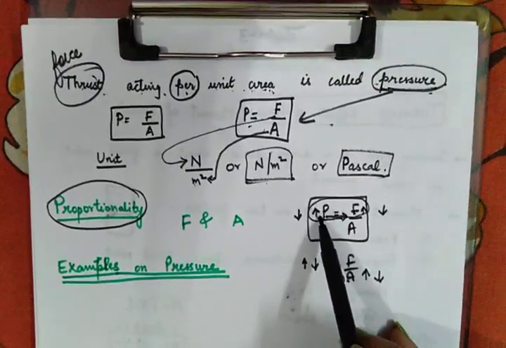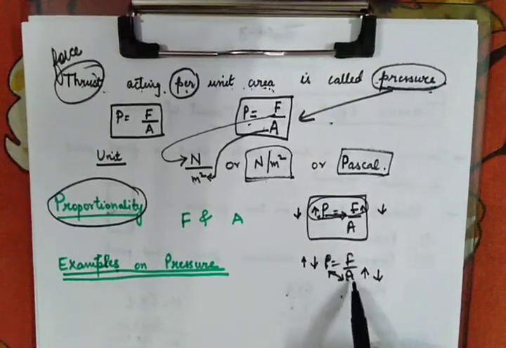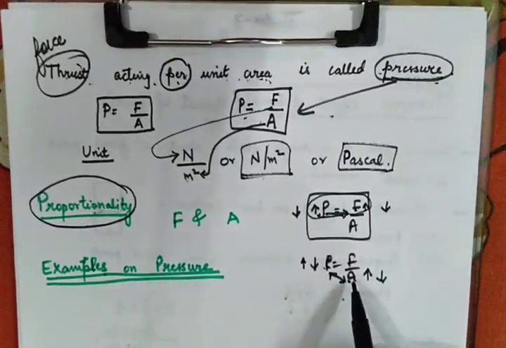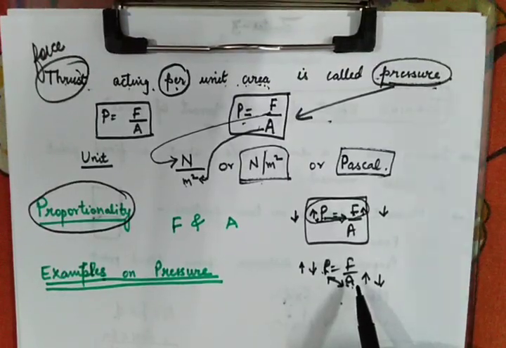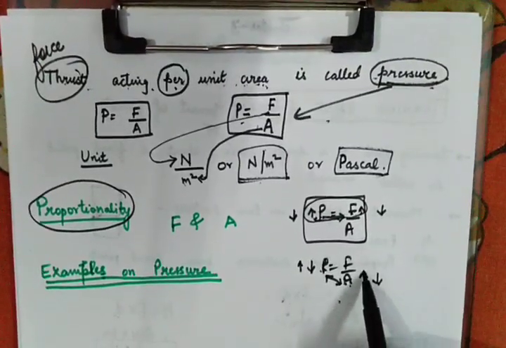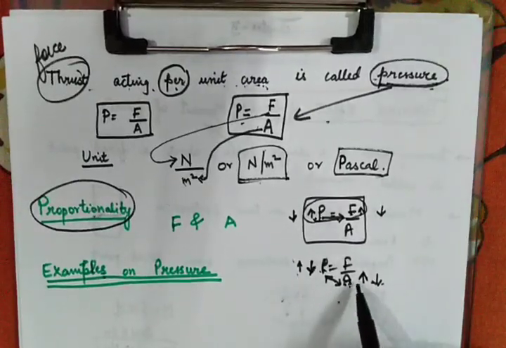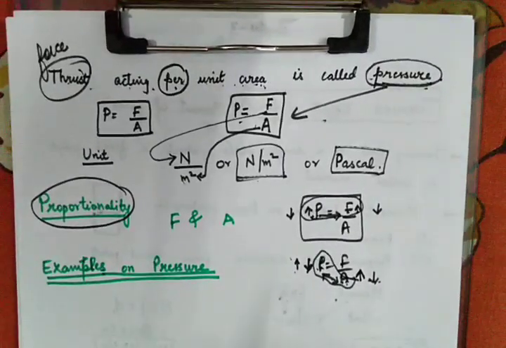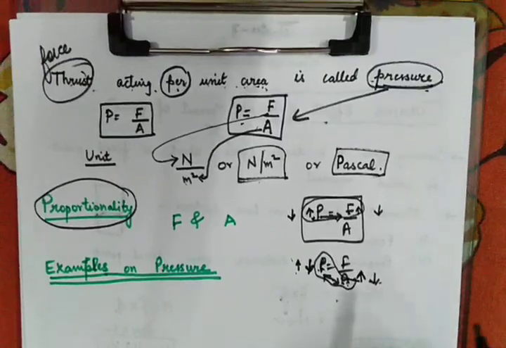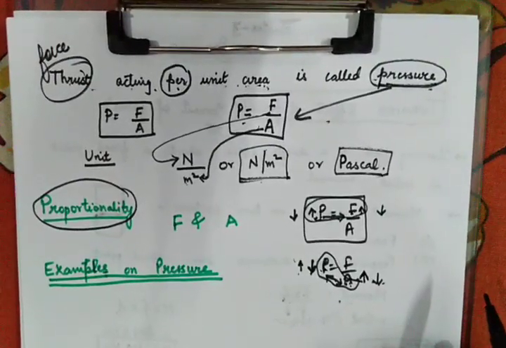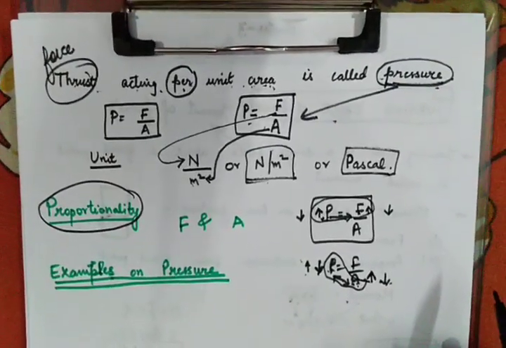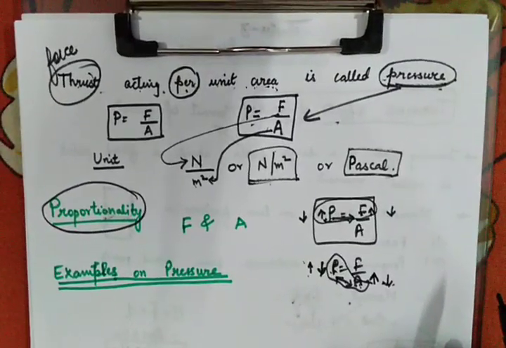Force high, pressure high, force low, pressure low. But if the quantities are inversely related, this is known as inverse proportionality. Area high, pressure low, area low, pressure high. So these both are inversely related. The actual word is inverse proportionality, but you can also say that they are inversely related.